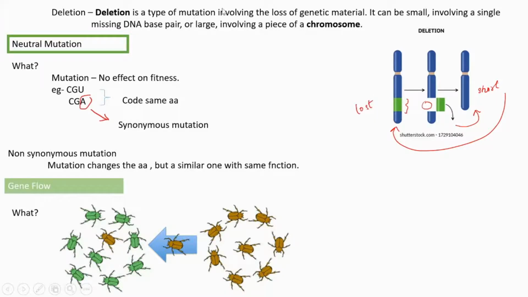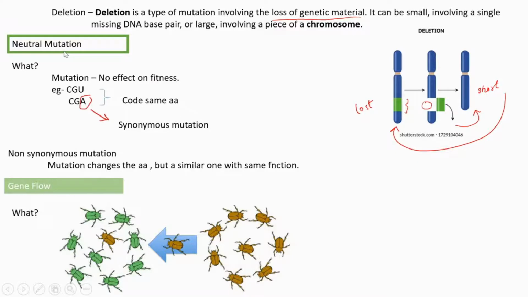Deletion is a type of mutation involving loss of genetic material. It can be small, involving a single base pair, or large, involving a piece of chromosome. That's about the differences happening in structural organization in chromosomes.